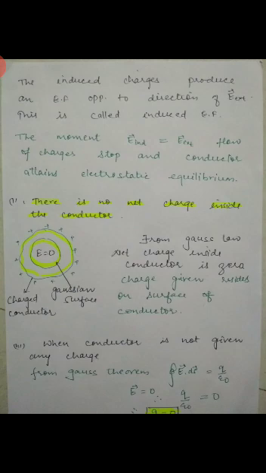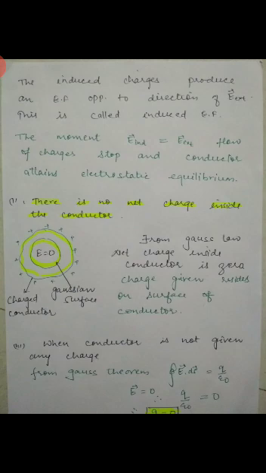The next point is there is no net charge inside the conductor. As we can see here, the metallic sphere is spherical in shape, and the positive charge is residing on the outer surface of the conductor, and we have drawn one more surface inside it which is called Gaussian surface.